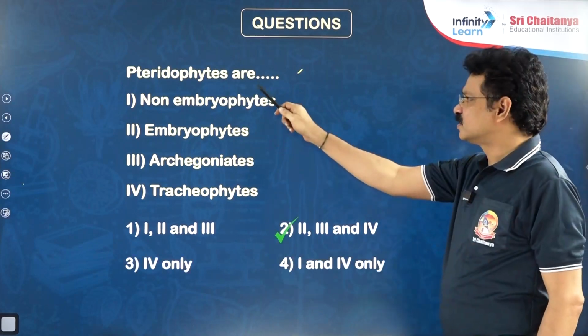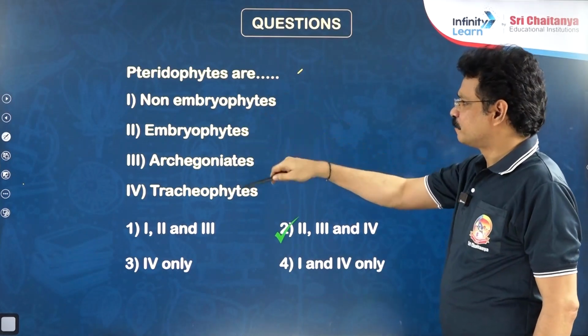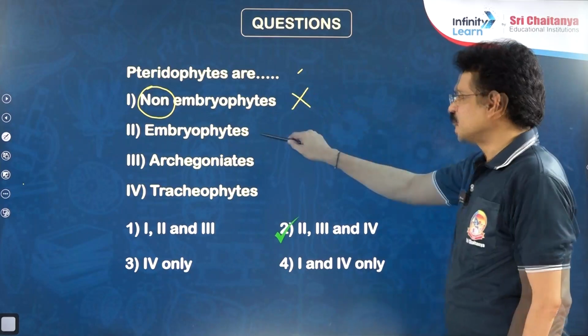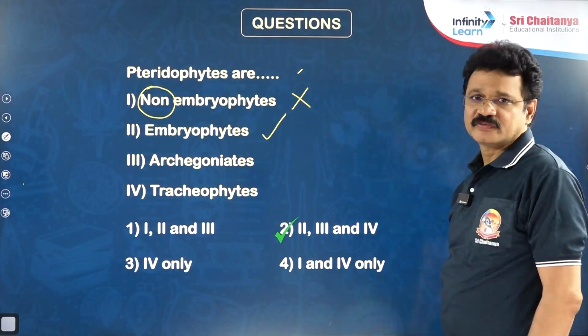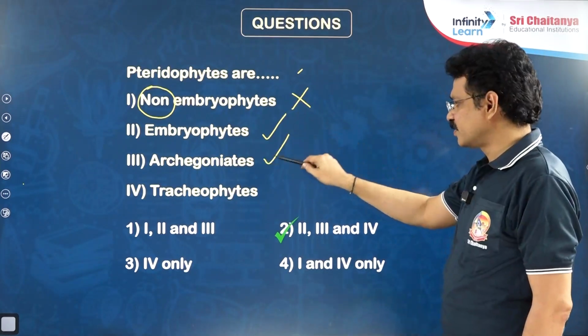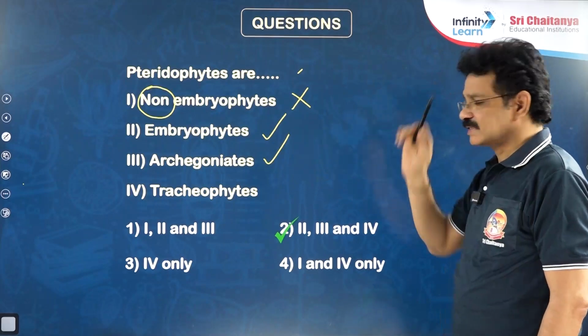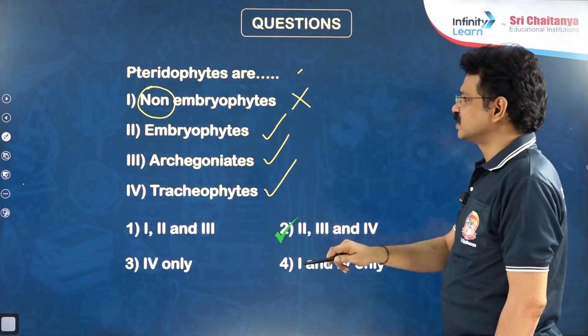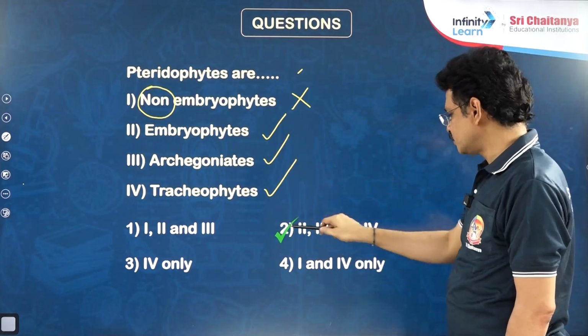Next question. Pteridophytes are non-embryophytes, embryophytes, archegoniates, tracheophytes. What is the correct answer for this question? Pteridophytes are embryophytes. Embryo formation occurs. That's why option 1 is not correct. Embryo formation occurs, so embryophytes. Archegonia are also there, female multicellular sex organs or gametangia. Vascular tissues are present, so tracheophytes. That's why the right answer is 2, 3, 4.